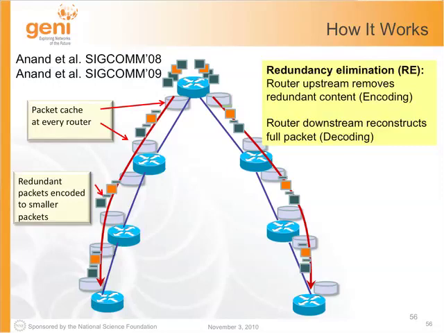So in our framework, the 2 redundant green packets will be encoded into small packets, and so the load on the network link will be reduced. The downstream router will reconstruct the full packet. So by redundancy elimination, the network efficiency will be improved, and so the user multimedia experience is also going to be improved.